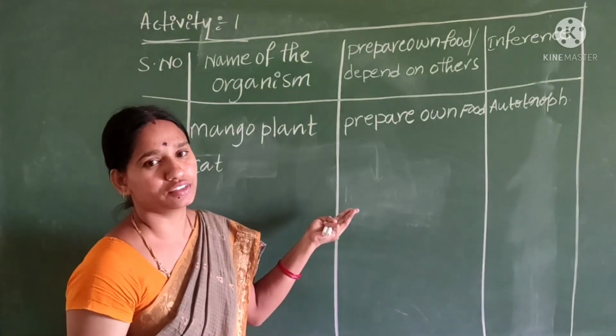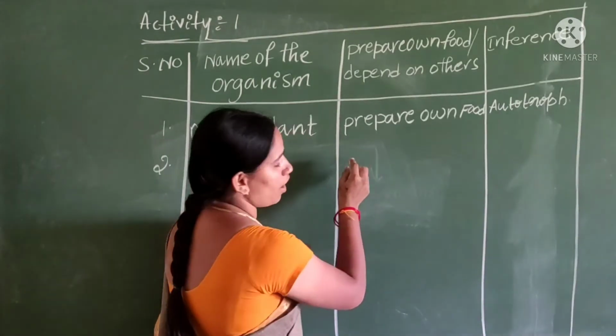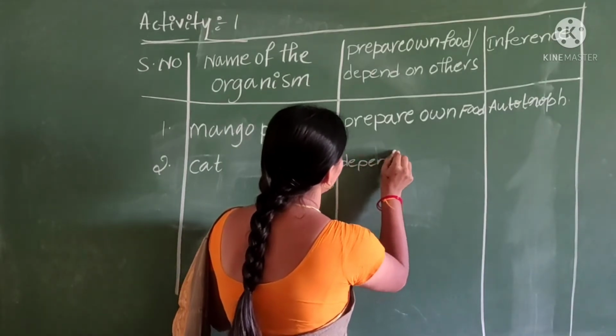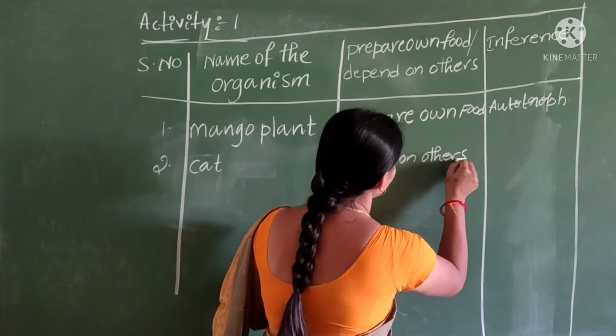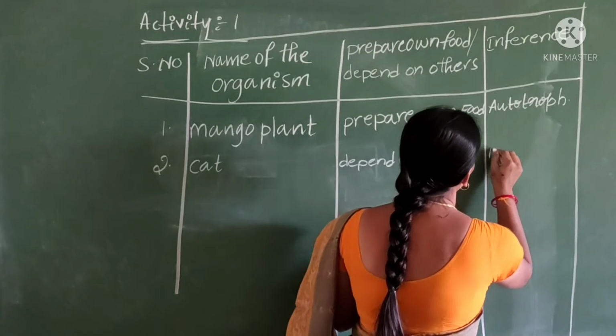They prepare their own food. So this is depend on others for food. Depend on others for food. That's why cat is a heterotroph.